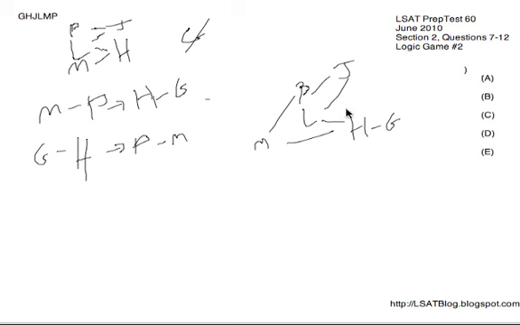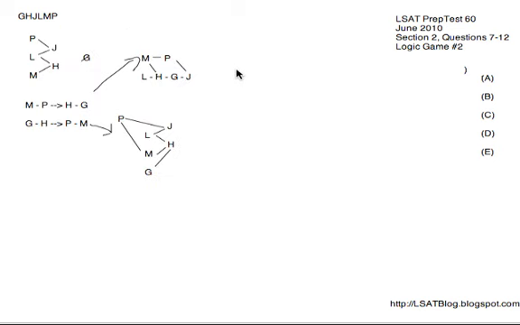So we're actually going to have to modify this a bit to put J later. So I'm just going to stick J down at the end here. I'll get rid of J over here. And then we're going to have, of course, P before J as well. So we have the general order, L before H before G before J. Then we've got P before J and M before H. So a new diagram that's a little bit broader. I'll rewrite just to make it a little bit neater to show you what I mean. So there it is. I put G before H, and G before H required P before M, and everything else from the original two rules still holds true.